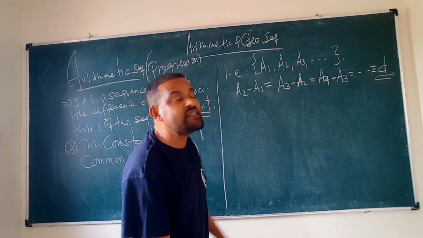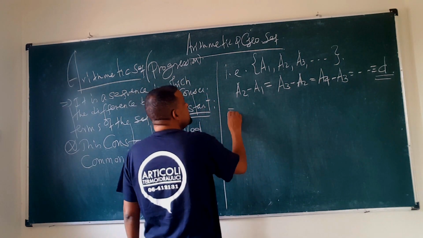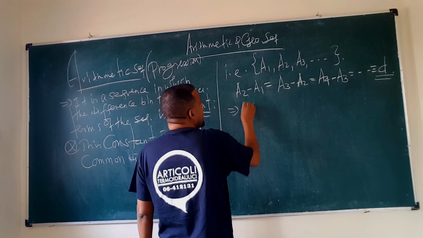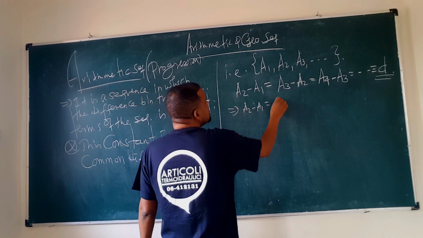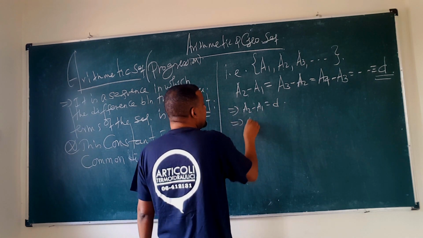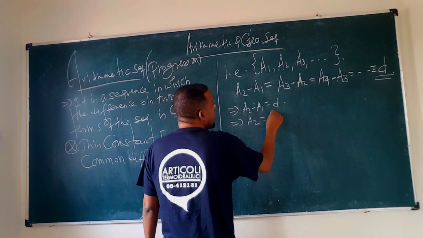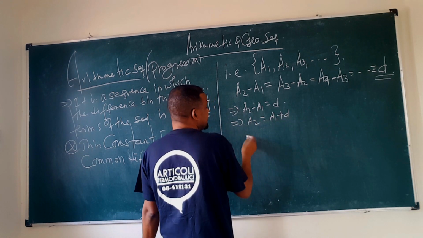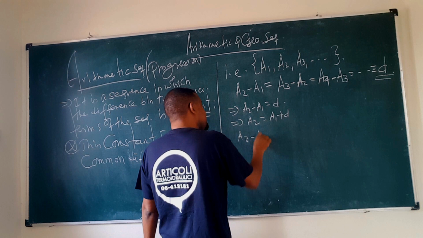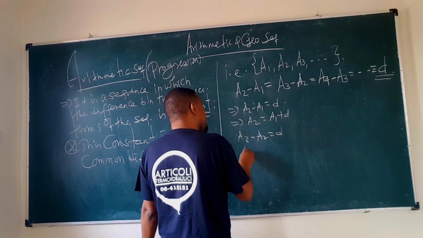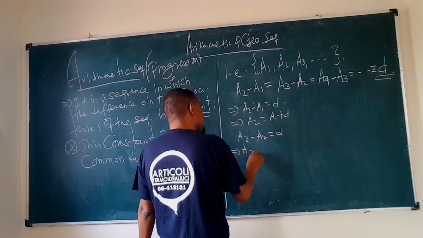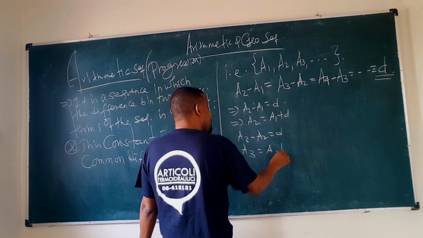then the sequence is called an arithmetic sequence. a2 minus a1 is equal to d, in other words a2 is equal to a1 plus d. a3 minus a2 is equal to d, in other words a3 is a2 plus d.